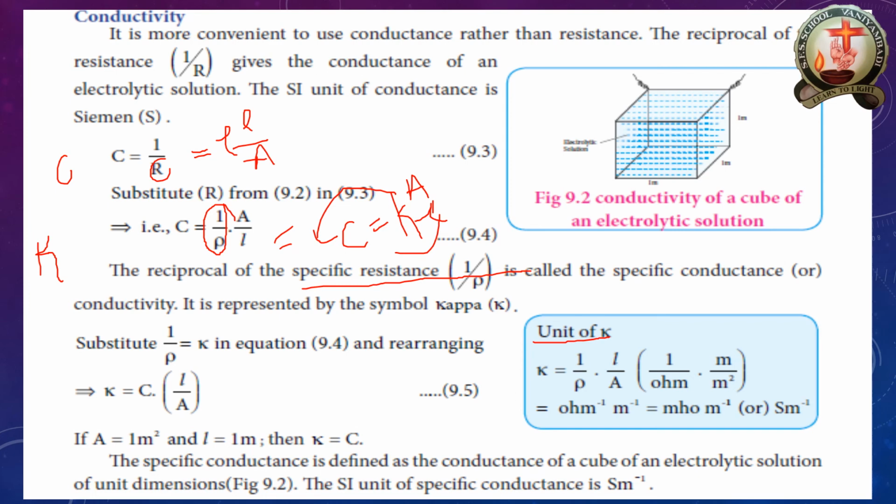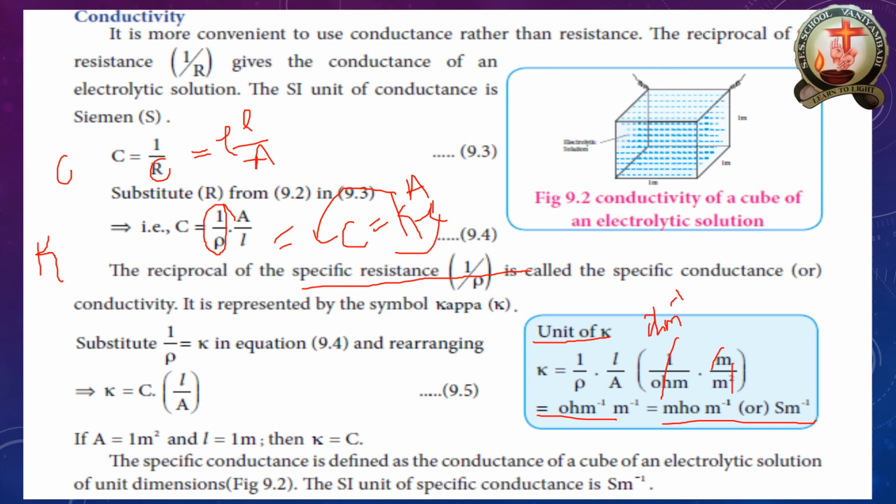The conductance is nothing but ohm inverse, then length is taken as meter and cross section area as meter square. So I take 1 by ohm, simply ohm inverse. What happening? M into M square, that gets cancelled. We get meter inverse, mho per meter inverse, or Siemens per meter. These three units are correct for your conductivity values.